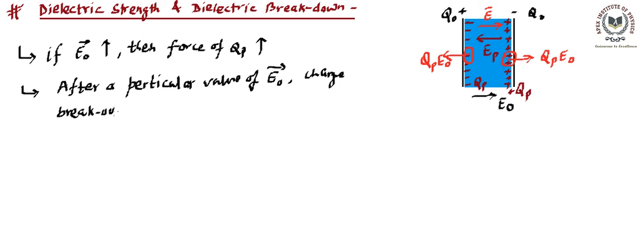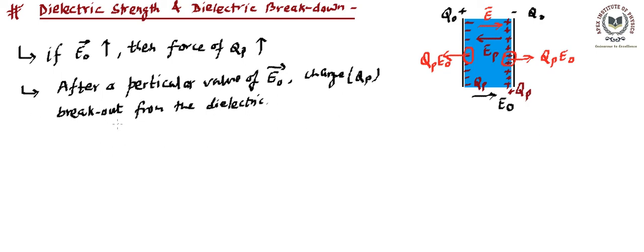Which charge are we talking about? Polarized charge. Polarized charge may break out from the material or from the dielectric. If it breaks out, then you will find it becomes free, right? So after a particular value of E naught, polarized charge may break out or will break out from the